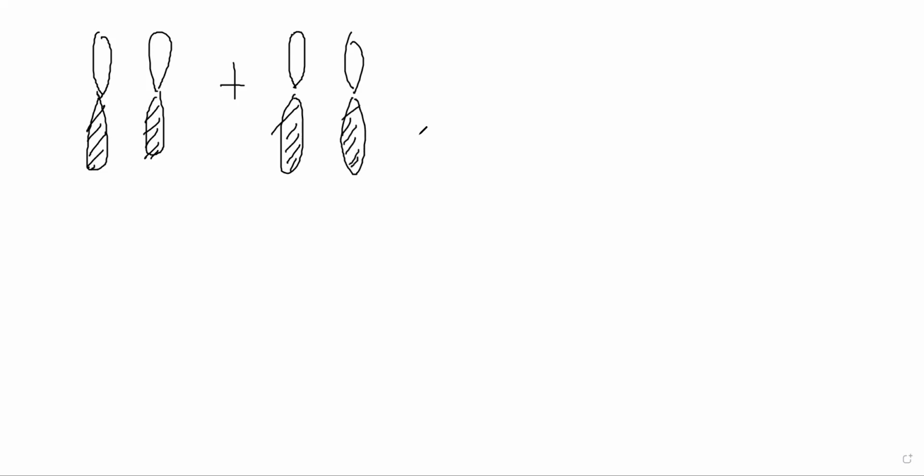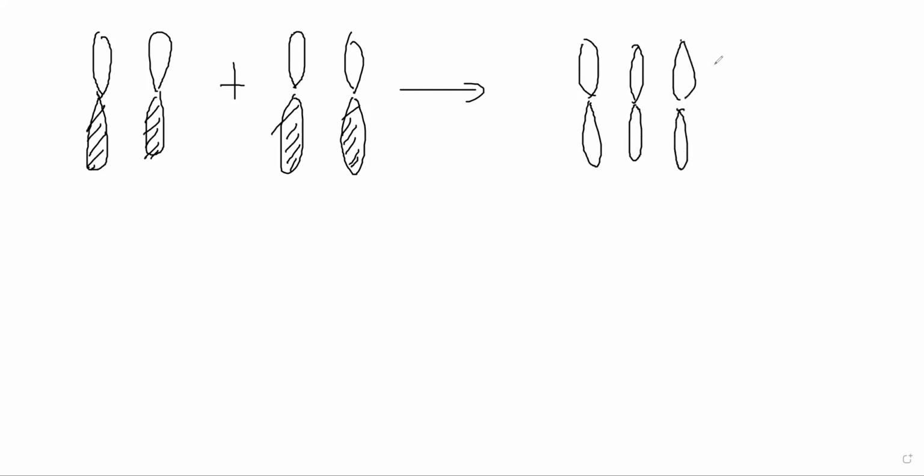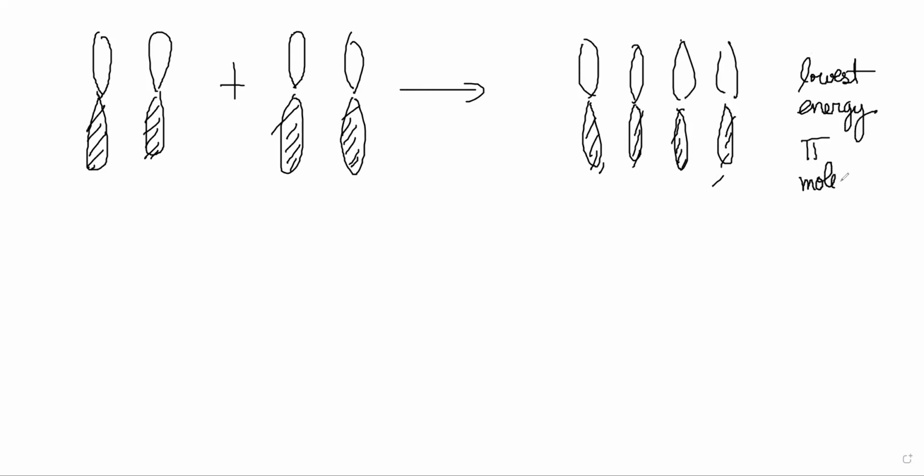So if you have two orbitals like this, and suppose they interact with another two which are also in the same orientation, right? Then you get this completely constructive interference of molecular orbitals. This is the bonding MO, where all of them are in phase. And this is the lowest energy pi molecular orbital.